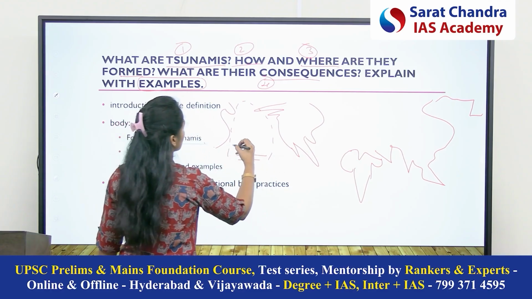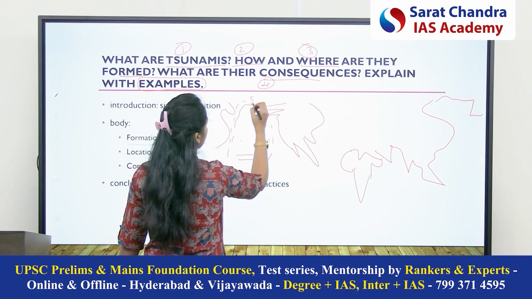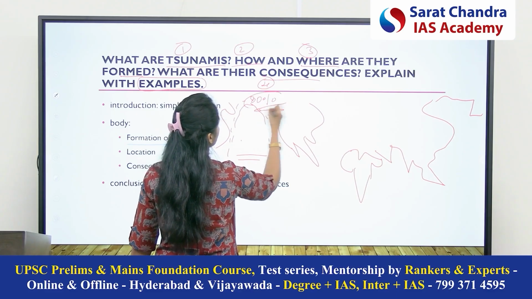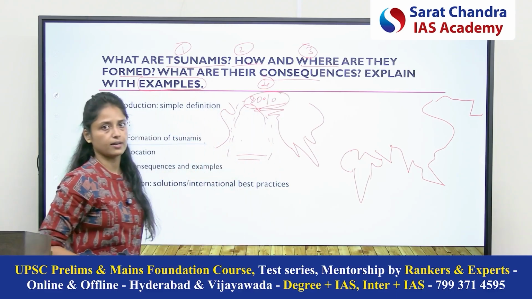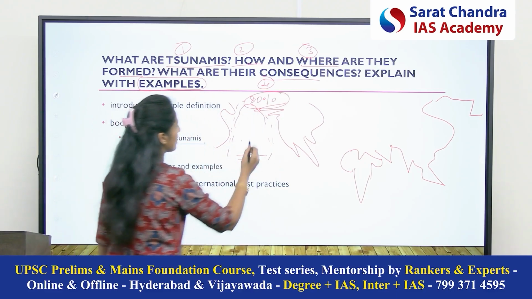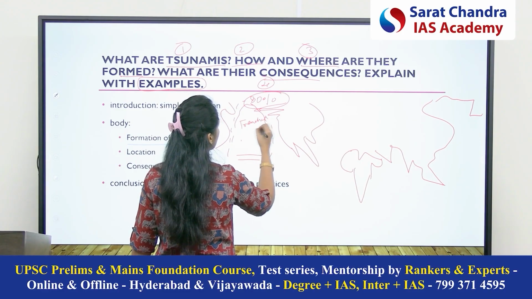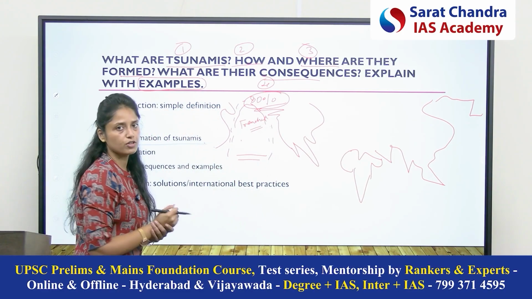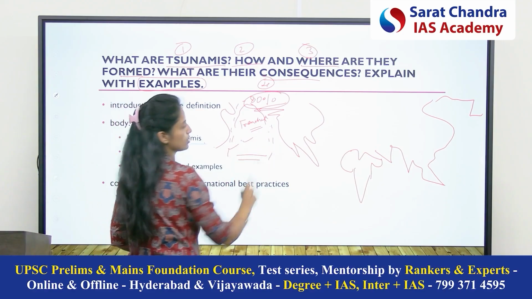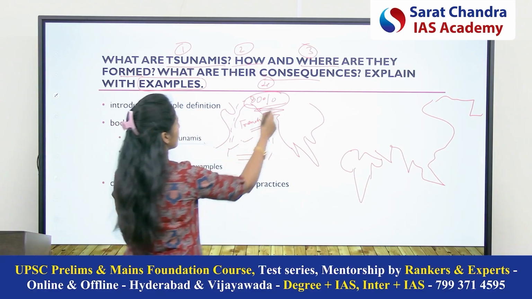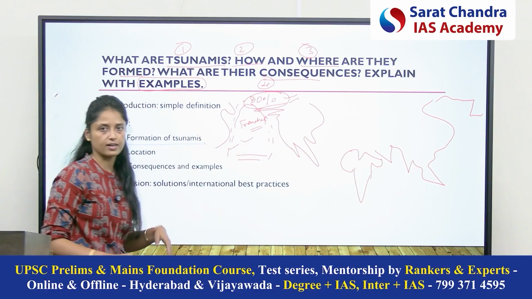Okay, so here 80% of the tsunamis are generated. Second thing, the reason is many trenches are present here. If you can remember the name of 3 or 4 trenches, you can write also here that because of these all reasons, 80% tsunamis are located here.